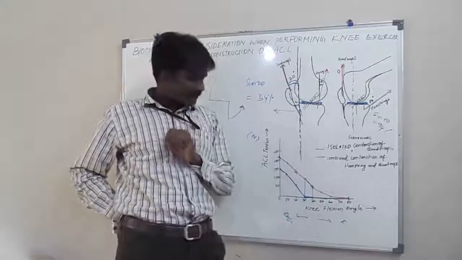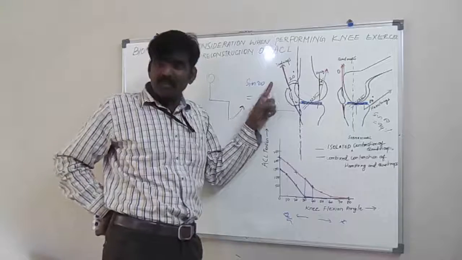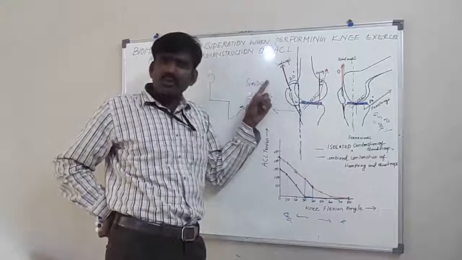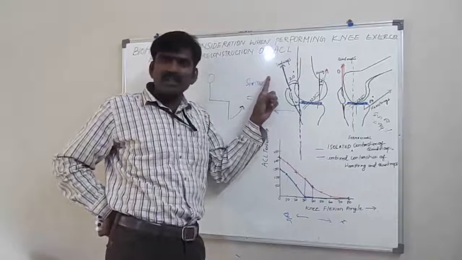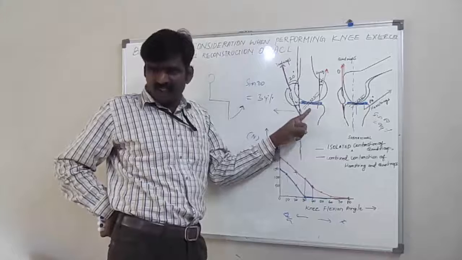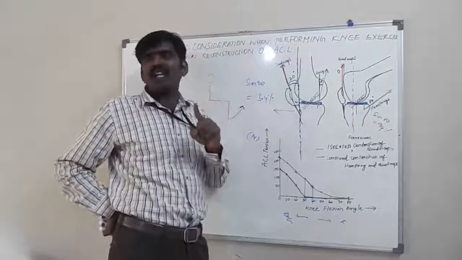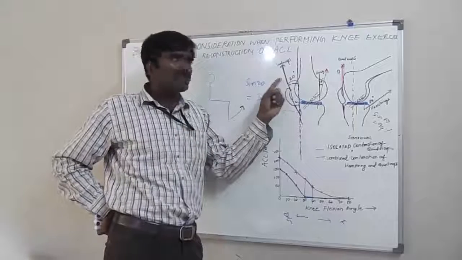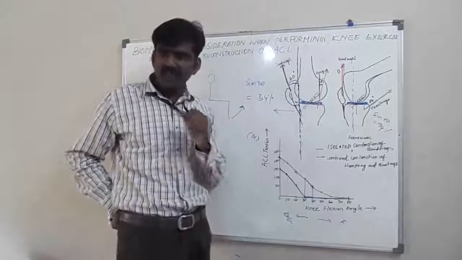And the third point is, the resistance should not be maximum. You should not give maximum resistance to the quadriceps. Minimum resistance, less tension in the ACL. Maximum resistance, more tension in the ACL. So you should avoid giving maximum resistance to the quadriceps muscle in the early phase of rehabilitation of ACL injury.